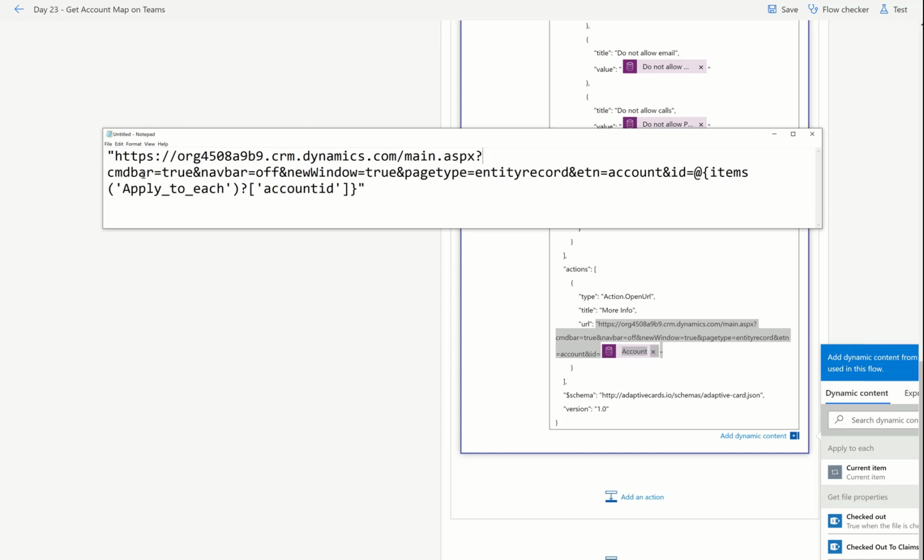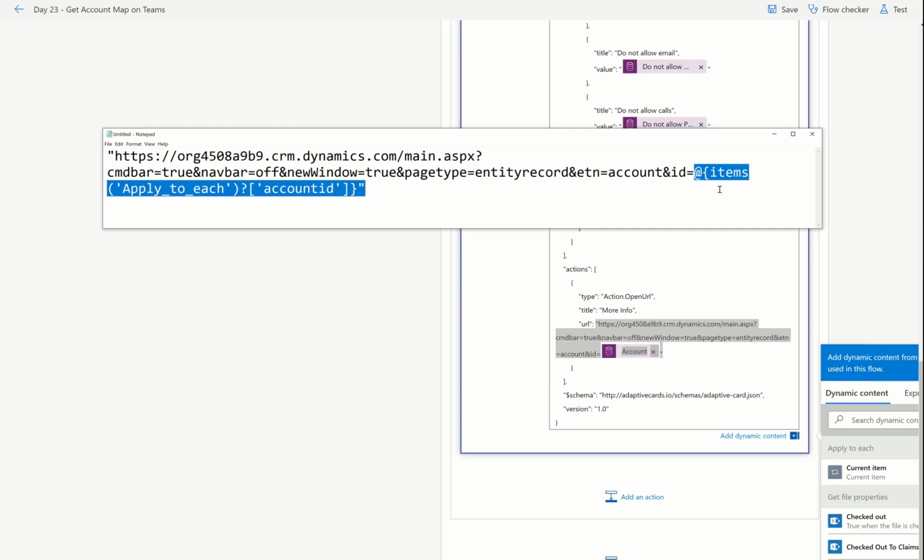Put a question mark. Decide whether or not they're going to have a command bar and a navigation. And in this case, I turned navigation off. And then new window is true, so that it doesn't open up anywhere but in a new window. It's an entity record window, and every entity record may have different query strings you can use. In this case, I'm using the entity name of account and the ID number that's coming from above, from that result we queried, right?